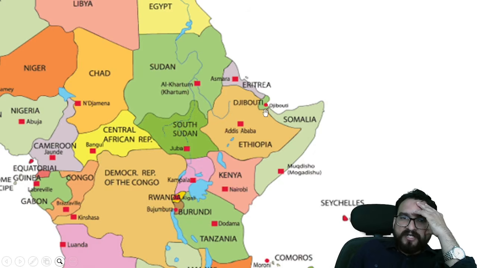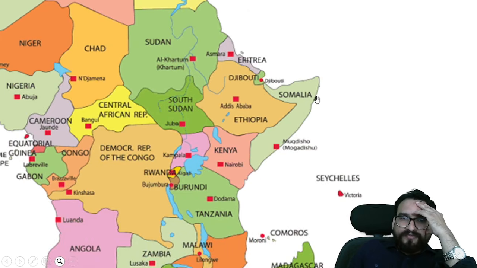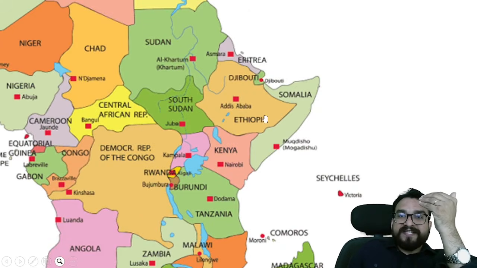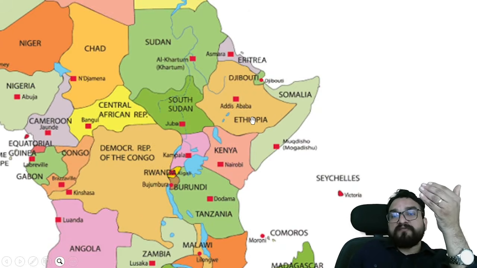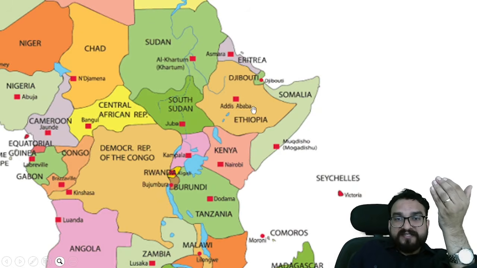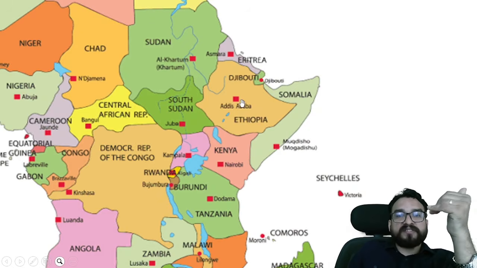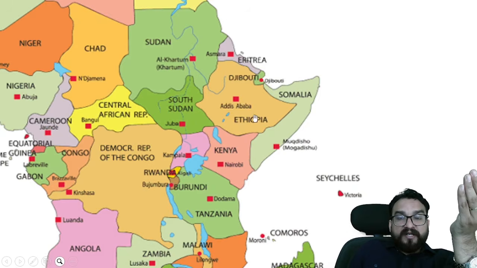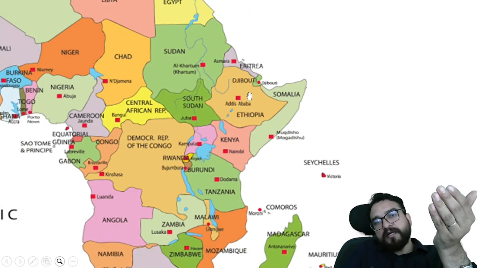Eritrea capital Asmara, Djibouti capital Djibouti. Somalia, very important capital, Mogadishu. Ethiopia, again, this has been in news because in Ethiopia you will be finding a lot of conferences happens. Addis Ababa, where do all the conferences happen? Addis Ababa, capital city. Addis Ababa you will be remembering over here, guys. A very important country over here. Addis Ababa.